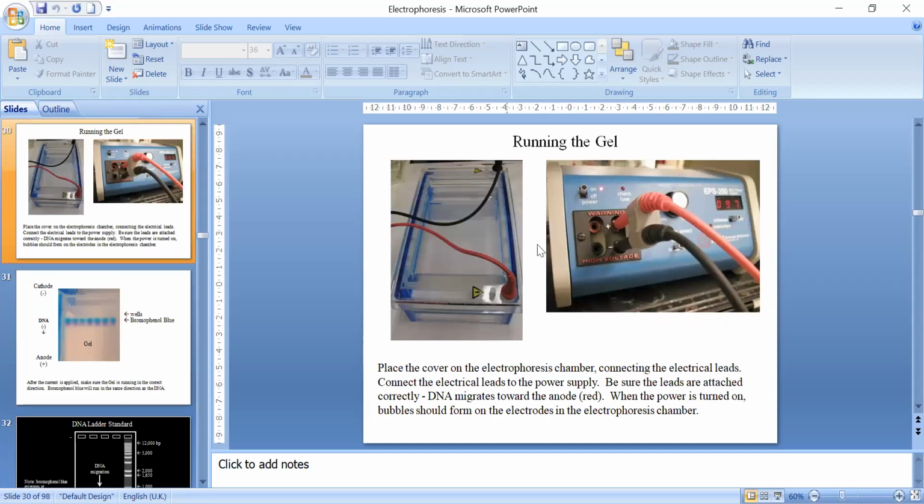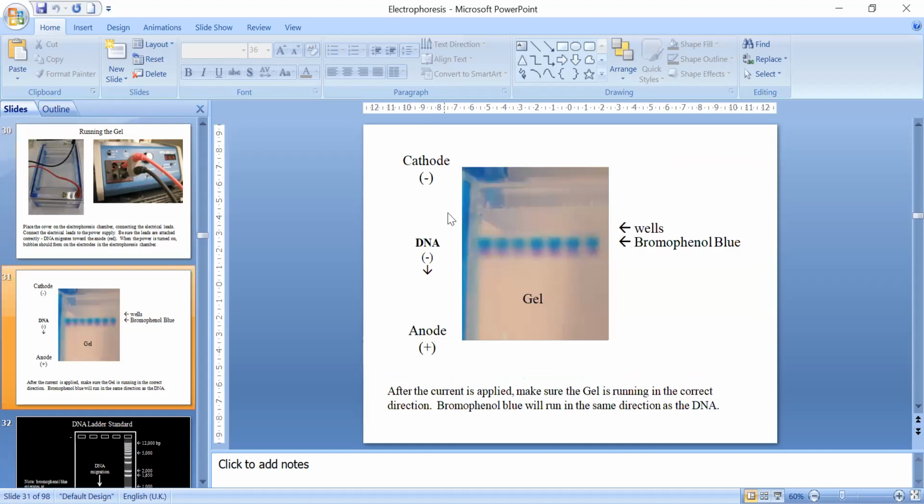This is the equipment where we have loaded. You can see these wells are filled with blue color dye. So we have loaded it here, and now it will move from here to here. You see it was at the loading point here, the cathode, and it is moving towards the anode. Because of bromophenol blue, we can see that the electrophoresis process is going on.